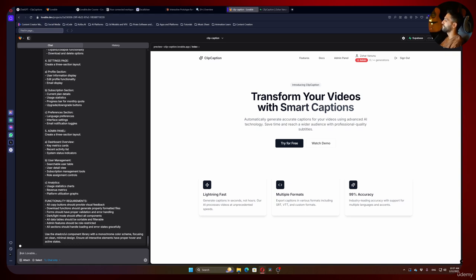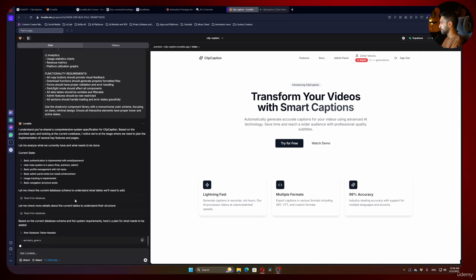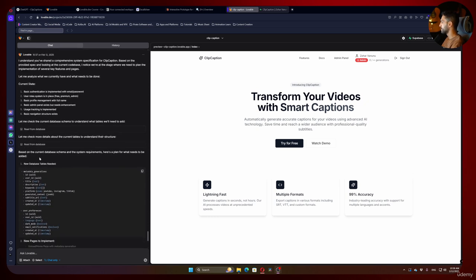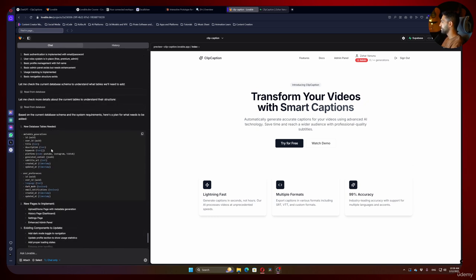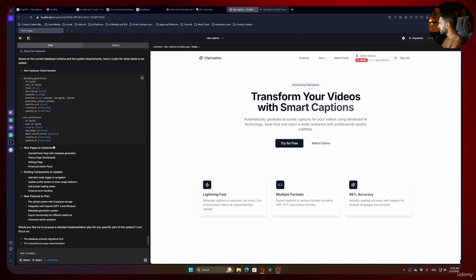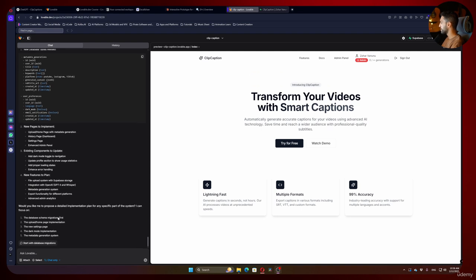And he's supposed to make for us a plan to make with prompts all the features. So as you can see, he can actually read our database, and he's now checking what kind of tables we need to add to Supabase. And now he's actually telling us which kind of tables we need to add, which is really cool. New pages, and so on. So basically you now want to divide it into different parts of the plan, and that's fine. I agree with him. I want to do it.